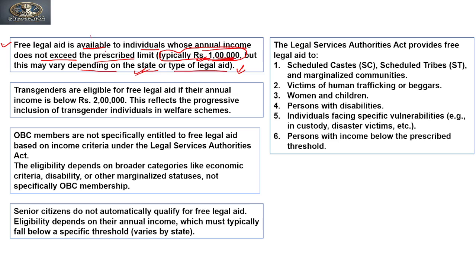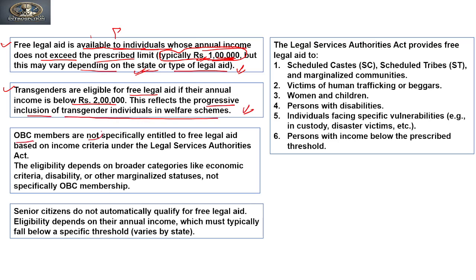It is available to individuals, so it is not discriminating. Now transgenders are eligible for free legal aid if their annual income is below 2 lakhs. This reflects the progressive inclusion of transgender individuals in welfare schemes, right?